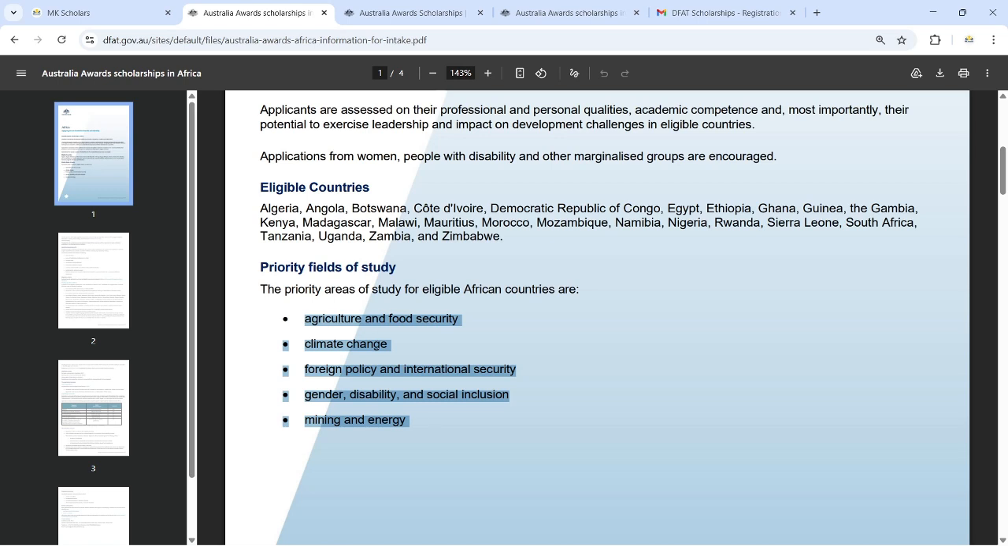Okay: agriculture and food security, climate change, foreign policy and international security, gender, disability and social inclusion, mining and energy. So if you want to increase the chance of being selected for this scholarship, please apply for a program that is related to what we have here. It doesn't have to be exactly like this, but of course it has to have a relationship with what we have here. You don't want to go far from what we have here, because you're not going to be selected if you go for programs that are far from it.